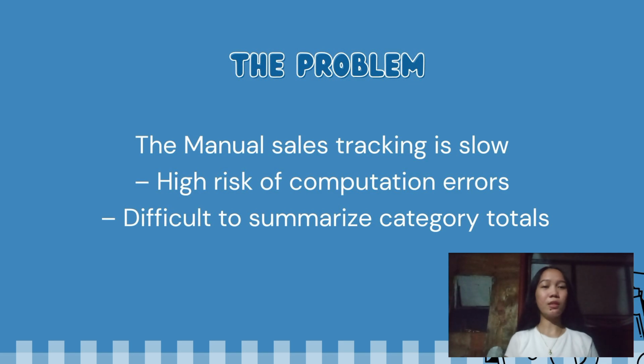Many individuals and small businesses still use manual tracking. And manual tracking is so slow, prone to computation errors, and difficult to summarize. So these small mistakes can lead to poor financial decisions, overspending, and loss of profit. And in business, even small errors matter.